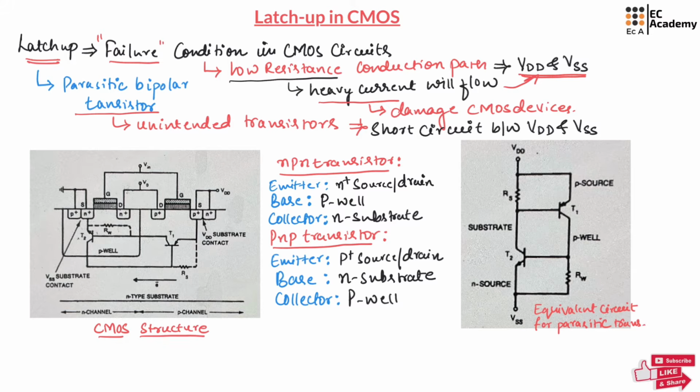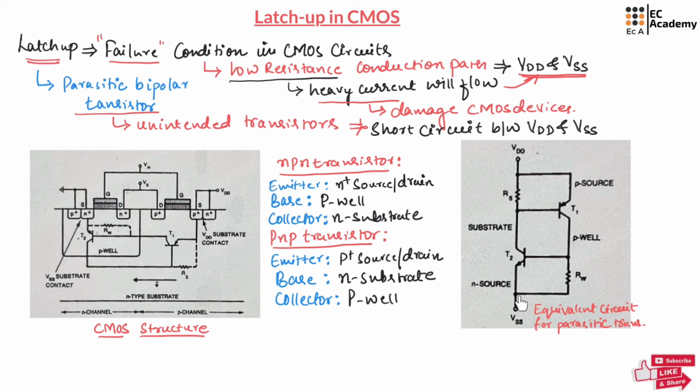VDD is connected to the emitter terminal of the PNP transistor, and the base of this PNP transistor is also connected to VDD through the resistor RS. The collector of the PNP transistor is connected to the base of the NPN transistor, as you can see from this structure.